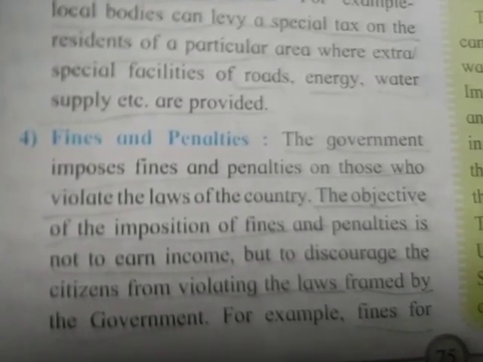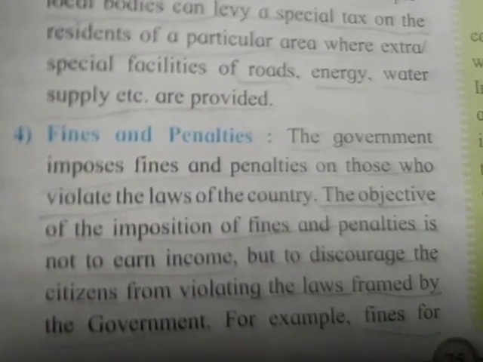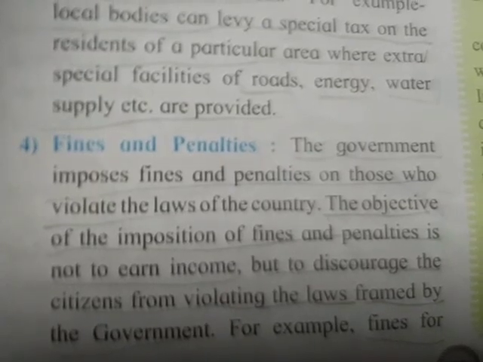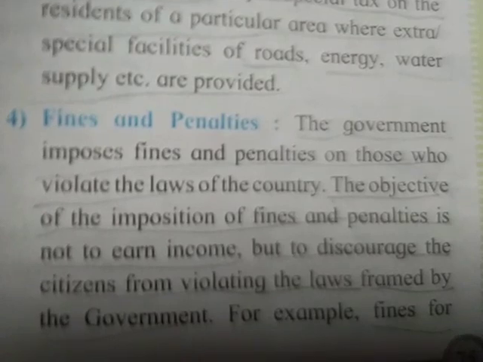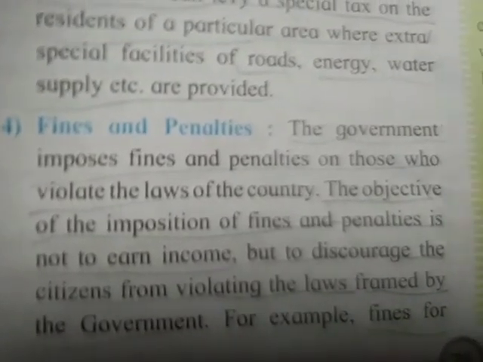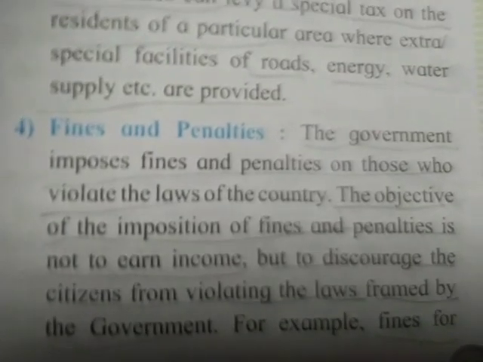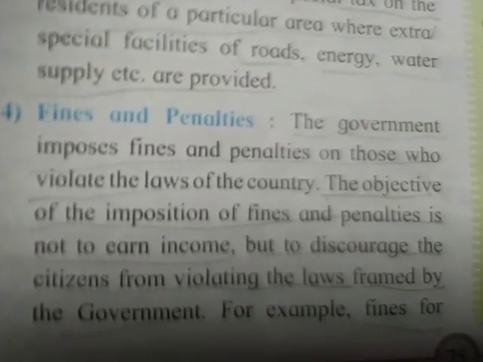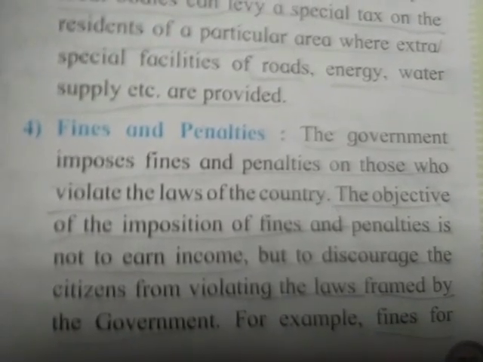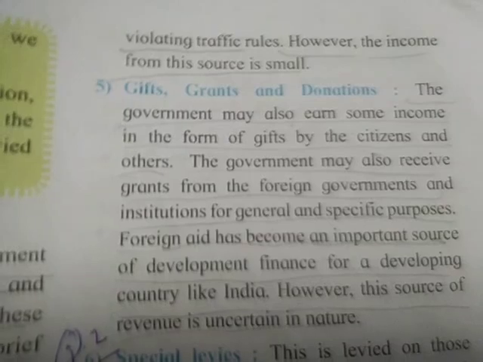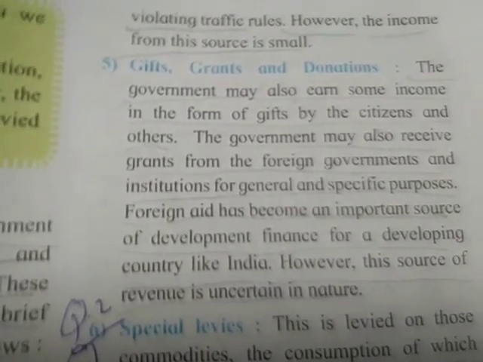are provided. Fourth, fines and penalties. The government imposes fines and penalties on those who violate the laws of the country. The objective of the imposition of fines and penalties is not to earn income, but to discourage the citizens from violating the laws framed by the government. For example, fines for violating traffic rules. However, the income from these sources is small.